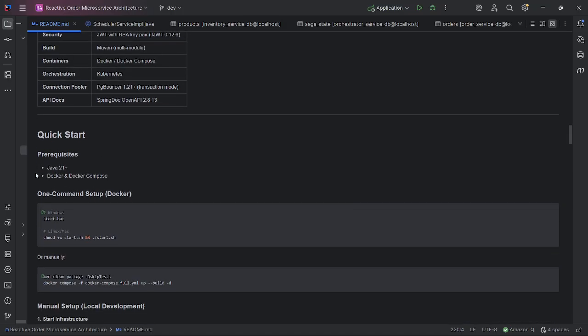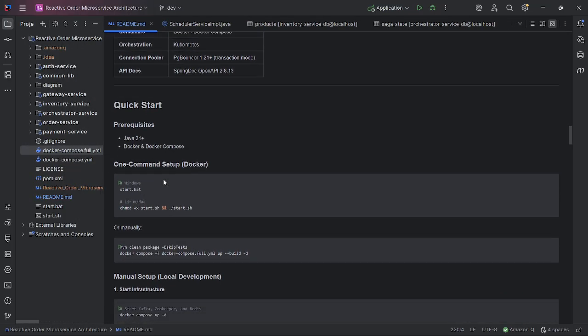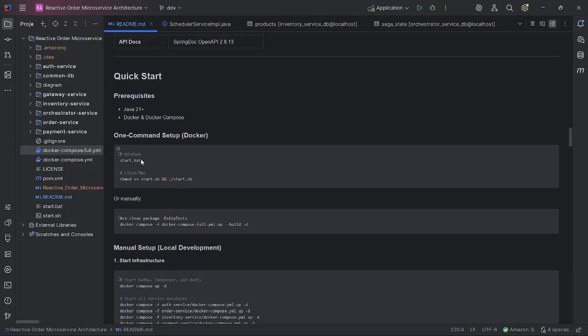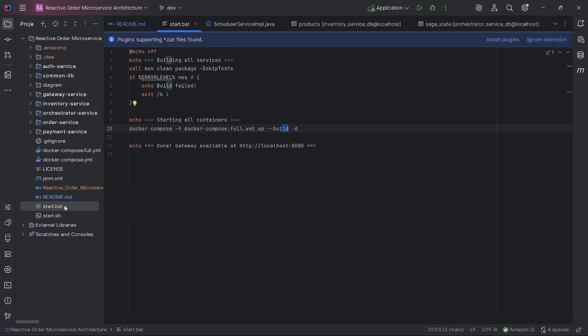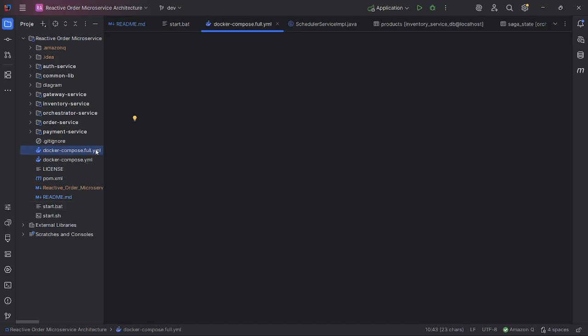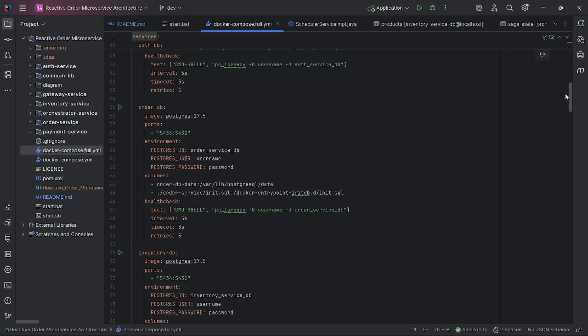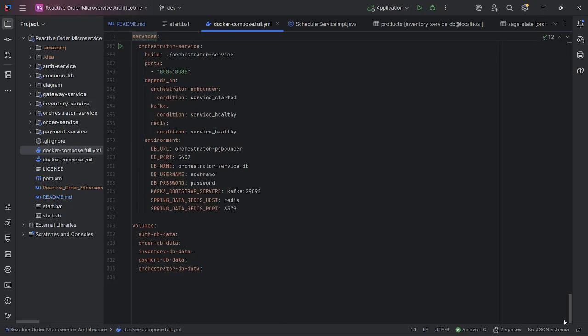Quick start: you can start it locally yourself by running this if you're on Windows, or if it's Linux, run this. Or you can do it manually, for example in start.bat, you can just run mvn clean package skip test, and then docker compose full YAML up build detach. So this is the full infrastructure. You can check it yourself later.